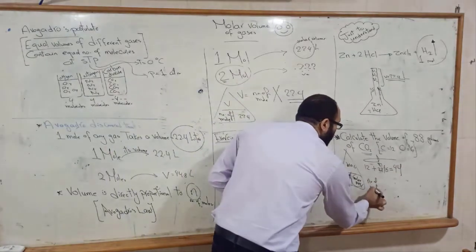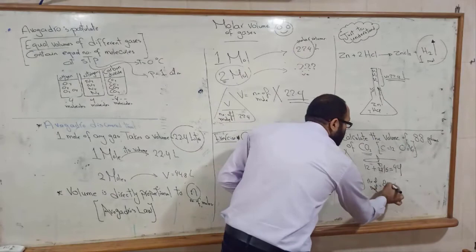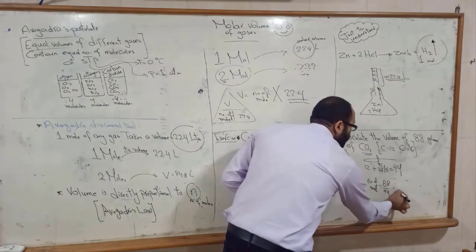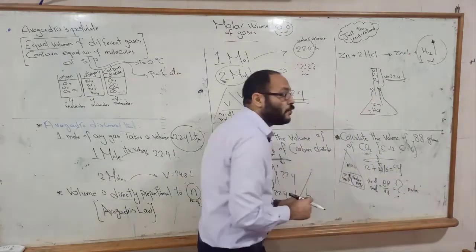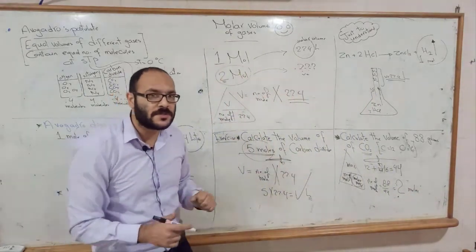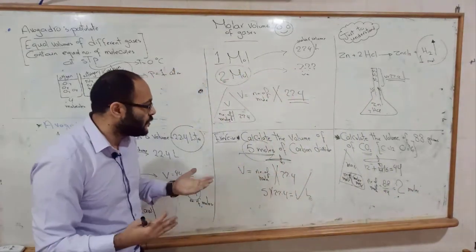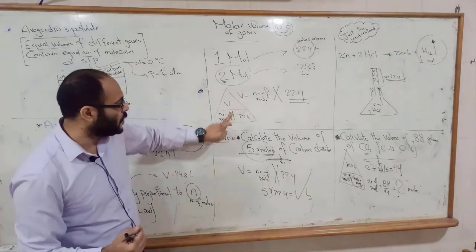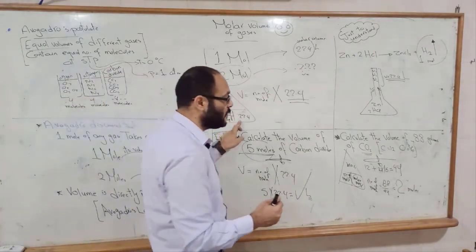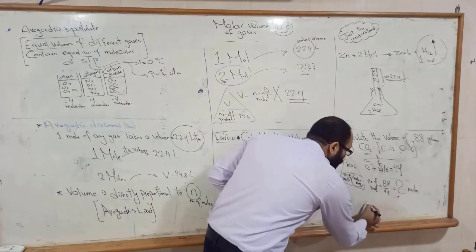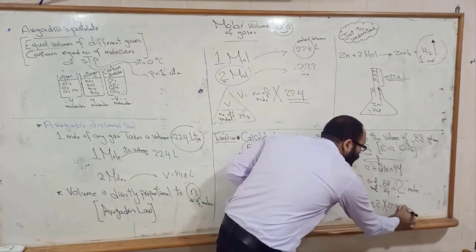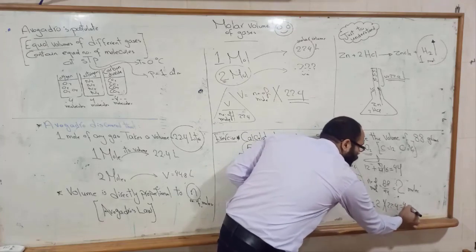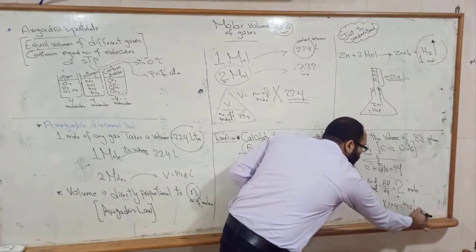Number of moles equals 88 divided by 44, which is 2 moles. Now when you get the number of moles, it's easy to answer the problem. Volume equals number of moles times 22.4, so volume equals 2 times 22.4. The answer will be 44.8 liters.